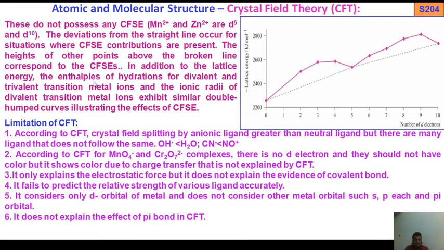In addition to the lattice energy, the enthalpy of hydration for divalent and trivalent transition metal ions and the ionic radii of the divalent transition metal ions exhibit a similar double hump curve illustrating the effect of CFSE. Mn2+ and Zn2+, which are d5 and d10 electron systems, do not possess any CFSE. The deviation from the straight line occurs where CFSE contributions are present. The height of the other points above the broken line corresponds to the CFSE. This is the CFSE value.